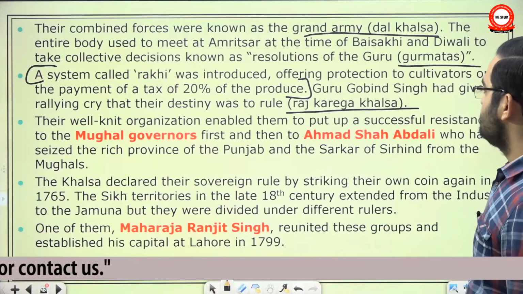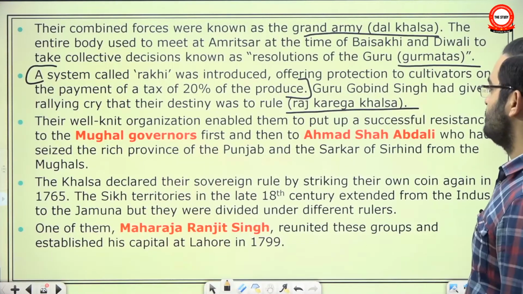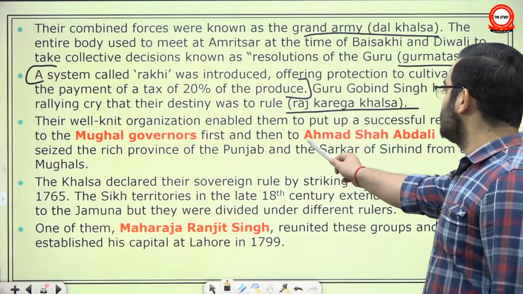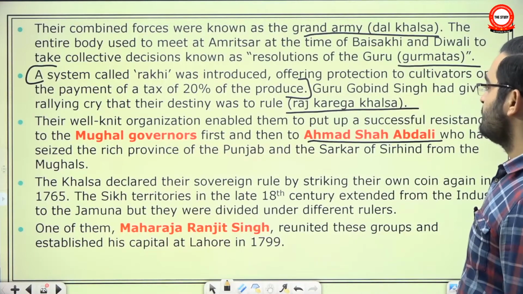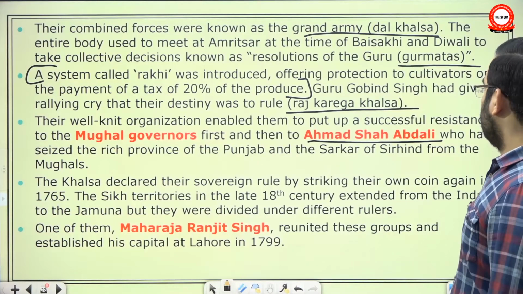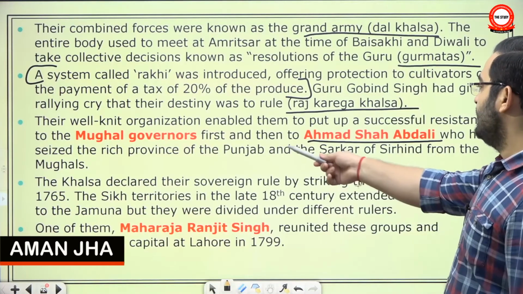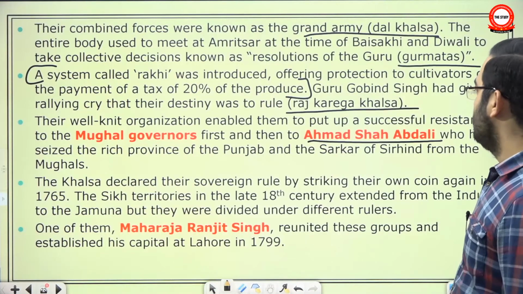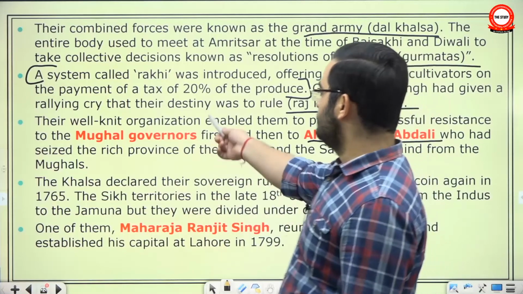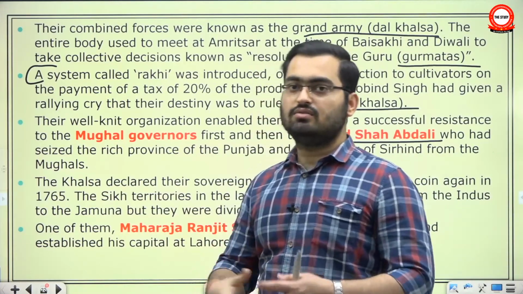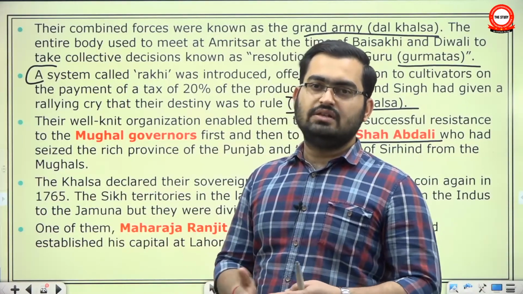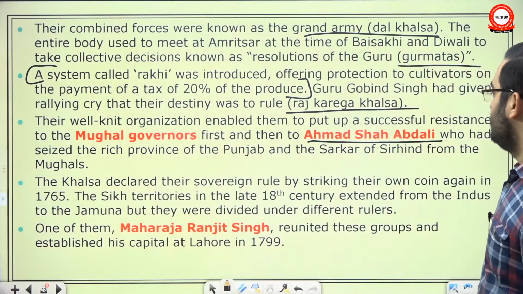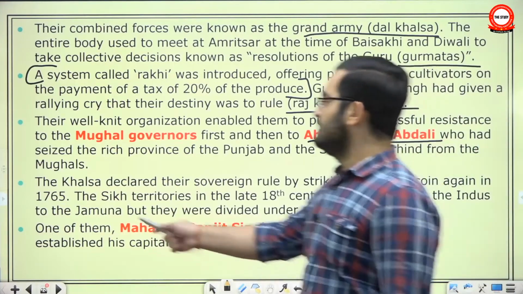Their well-knit organization enabled them to put up a successful resistance first against the Mughal governors and then against Ahmad Shah Abdali through his repeated raids. Abdali had seized the province of Punjab and Sarkar of Sirhind from the Mughals, but his control did not last long because the Khalsa organization first beat away the Afghan authorities, and then the Khalsa declared their sovereign rule by striking their coin again in 1765.